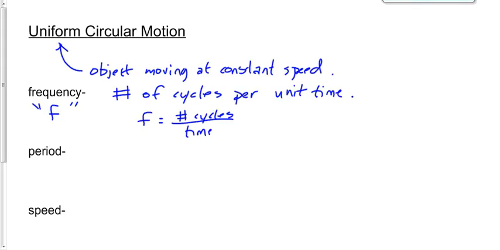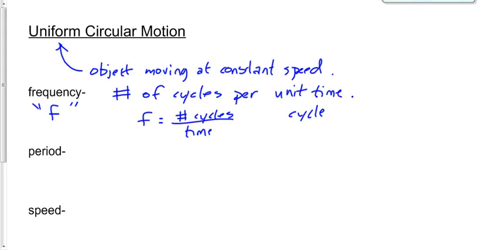What he said or what he didn't say after that was the important thing. I said, how many fingers do you have on one hand? Miles says 4. He didn't say 4 meters or 4 kilograms or 4 anything units, right? He just said 4. A number is just a unitless quantity. We don't have a unit that's associated with that. Whether you're saying 4 or 5 or 7 fingers on one hand, we're not going to associate that with a unit. It's just a number. So the unit associated with the number of cycles is nothing. We could just say it's cycles, right?